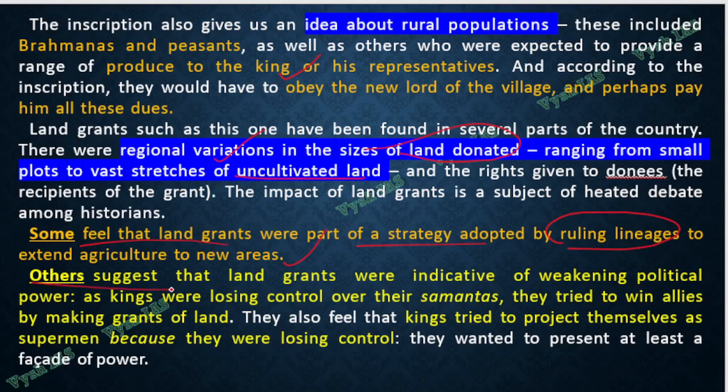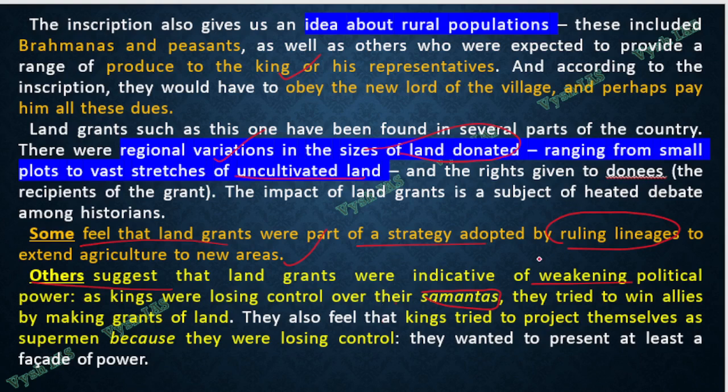Another set of people suggest that the king was becoming weak, so they wanted more and more governors or samantas, and so they had no other option. They had to give them some land and ask them to govern it. So these are the two interpretations of why land donation was happening in such huge, bulk quantities.